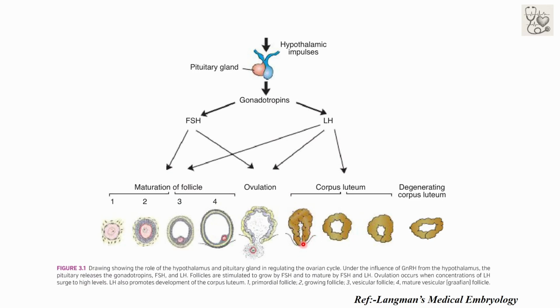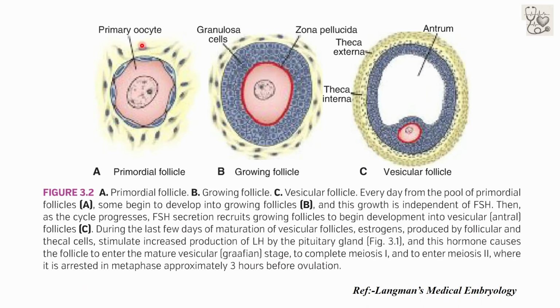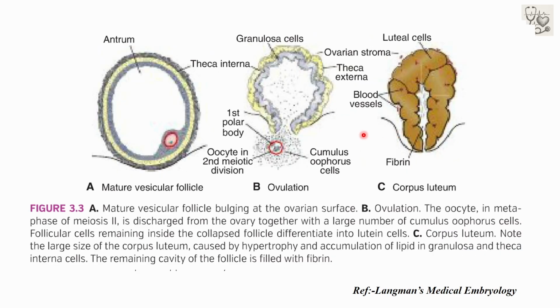First, the corpus hemorrhagicum is formed because the outer wall of the Graafian follicle collapses. It is filled with blood. Now this blood gets clotted, and the clotted blood is replaced by yellowish lipid-rich luteal cells, which gives rise to the corpus luteum. Either this corpus luteum will become corpus albicans or the corpus luteum of pregnancy, which will be sustained for 3 months. Now these are the various stages of the follicle, which include primordial follicles, growing follicles, and vesicular follicles. You can appreciate this.